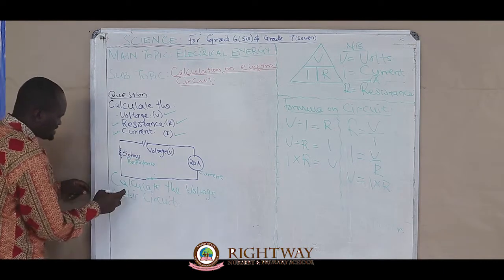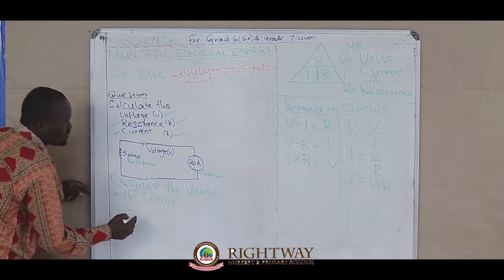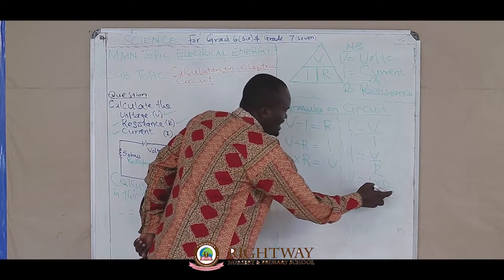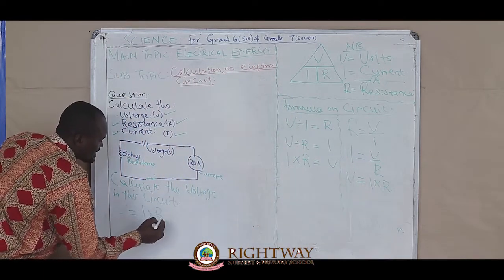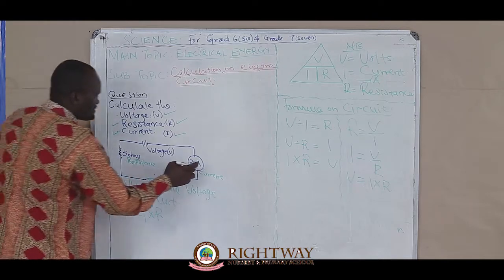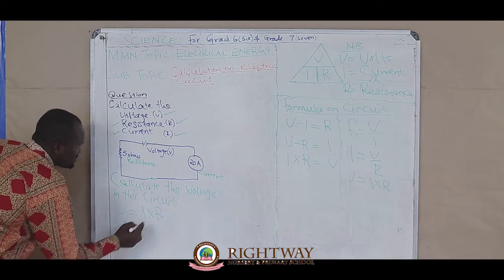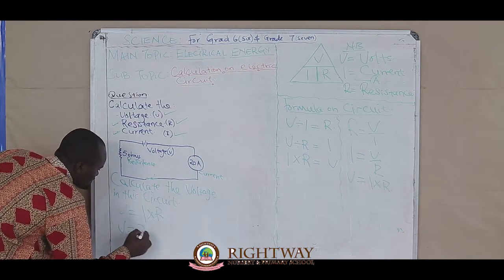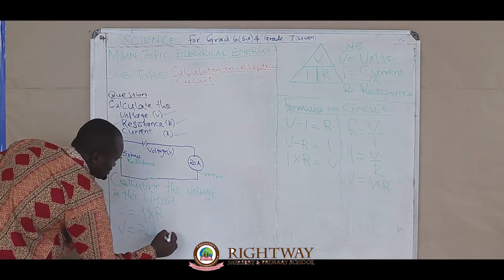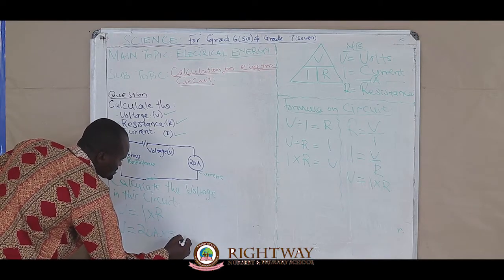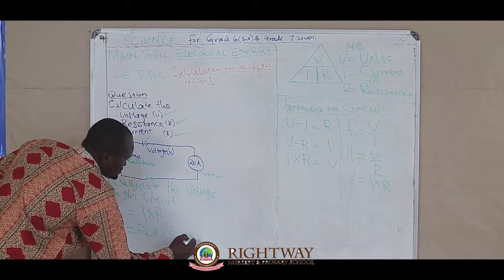So we are told to calculate the voltage in this circuit. V equals, we take I multiplied by R. Now where is I? This is I. This is R. So V equals 20, that is current, multiplied by R, which is 5 ohms.